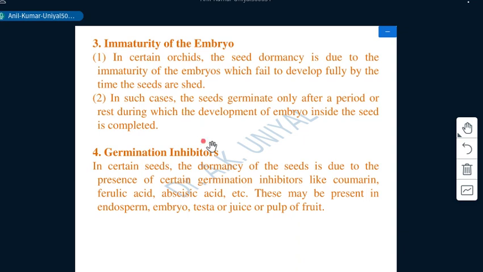endogenous seed dormancy. Next we have the cause, that is the presence of germination inhibitors in the seeds. As we know, at the time of seed falling or leaf falling, there may be abscisic acid, which is responsible for plugging off the seeds or leaves from the mother tree.